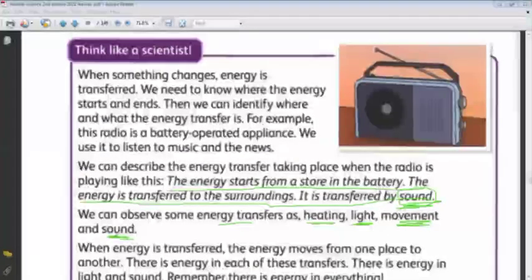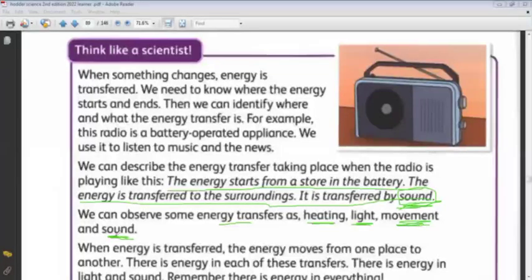Okay, so what we are talking about is how to describe the energy transfer in different devices or objects around us. We want to identify where the energy starts and where the energy ends, and what is the type of the energy that is transferred. Is it in the form of sound?